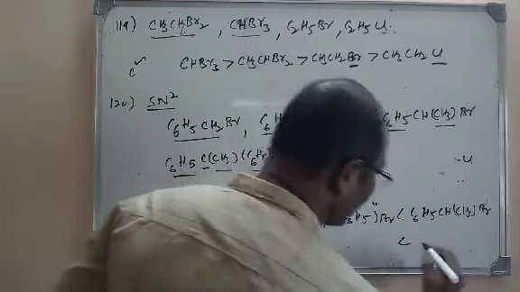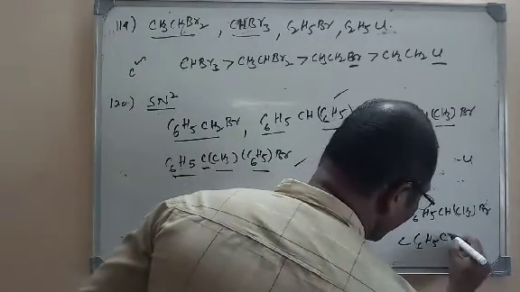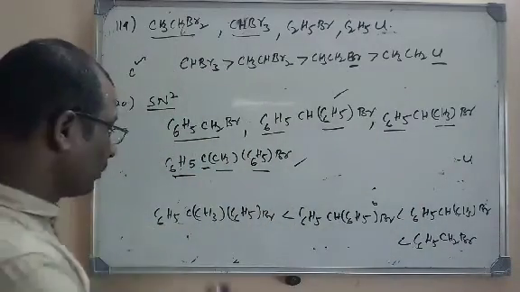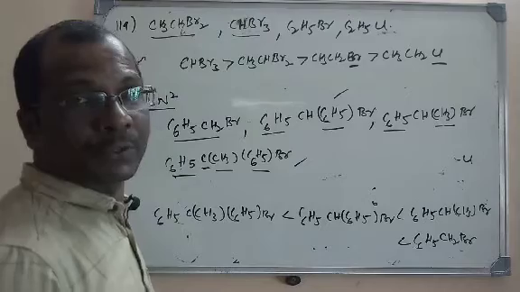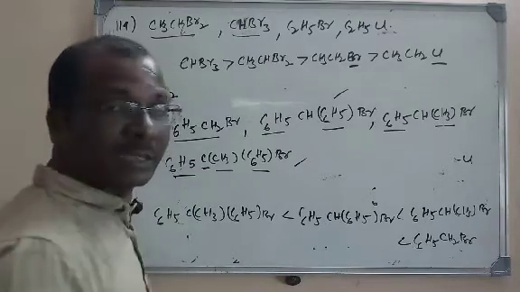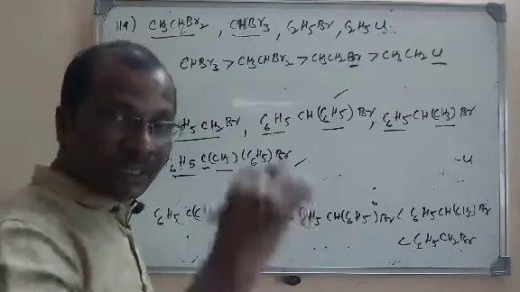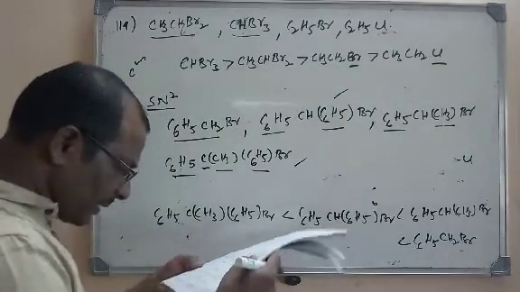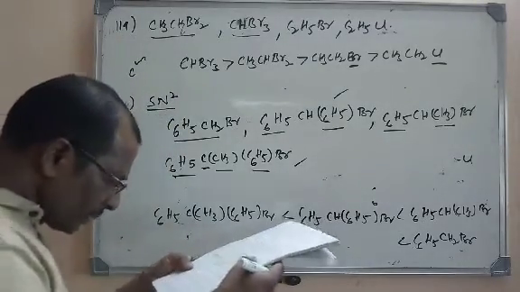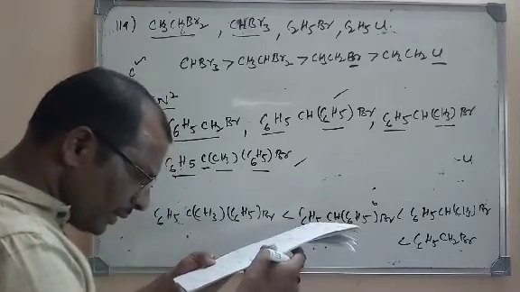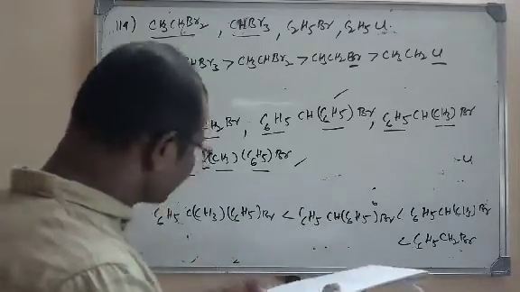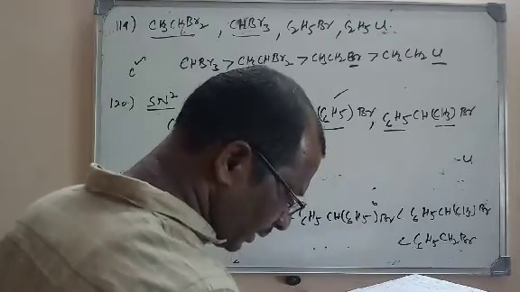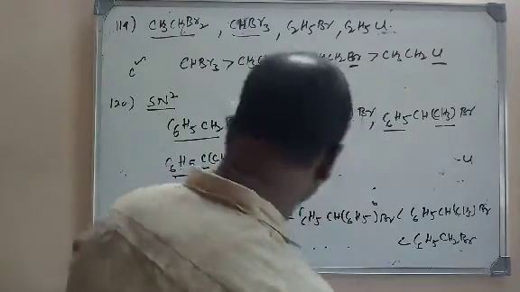And lastly we have benzyl bromide, C6H5CH2Br. So this is the increasing order of reactivity. More the groups attached to the carbon, more is the steric hindrance and less will be the tendency towards SN2 reaction. If you see the options here, option B is the right option.